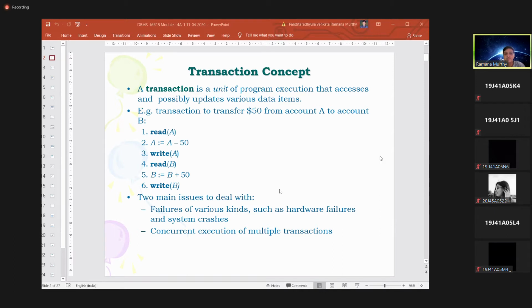Later, based on the value of A in the main memory, which is our RAM, we are performing A = A - 50. You are getting a new A value. Once again, the new value needs to be reflected in our original database at the hard disk. That is the reason A = A - 50 is shown separately. Read A is done separately. Write A is done separately. These read-write operations are performed on the hard disk.